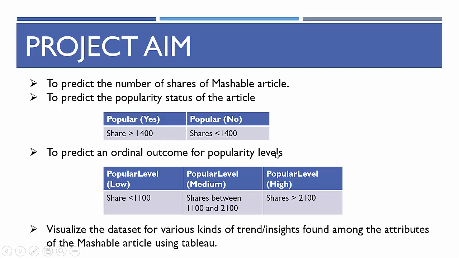Outcome for the popularity level, we have further extended this variable into an ordinal kind of variable, in which we would be further classifying the number of shares into less than 1100 category for low popularity, for medium 1100 to 2100, and high would be greater than 2100. This is based on the average number of instances we have in the data set, which are close to 40,000. So we have just sorted this based on the shares. And what we have found is if we consider 33% of the data set, the share would be less than 1100, and for 66% it would be 2100. So that's how we have classified this as a threshold value.